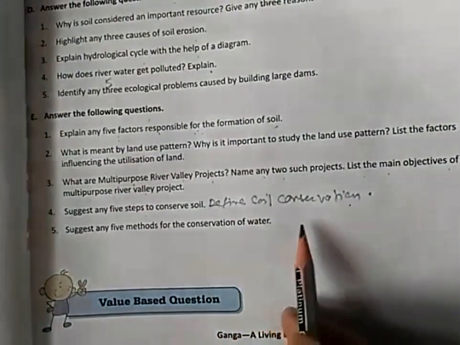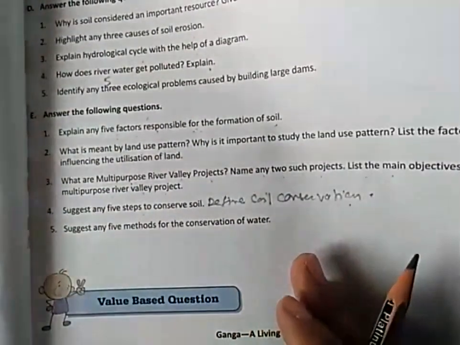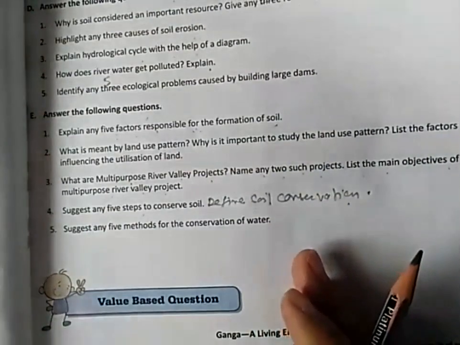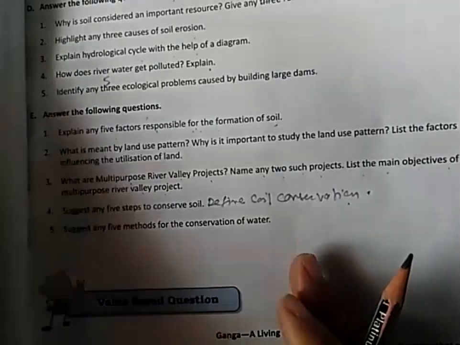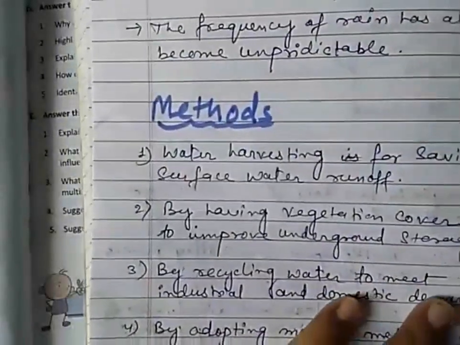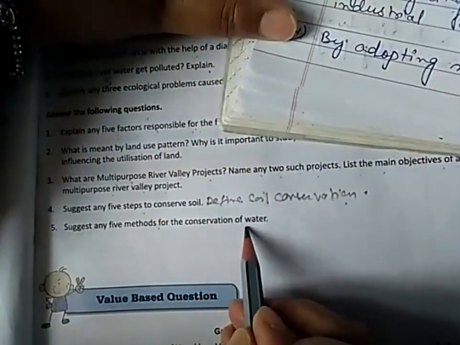Next question is, suggest any 5 methods for conservation of water. So how can we conserve water? We can conserve water with various methods. One such important method is water harvesting. See the question, suggest any 5 methods for the conservation of water.